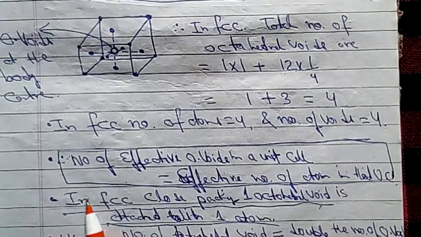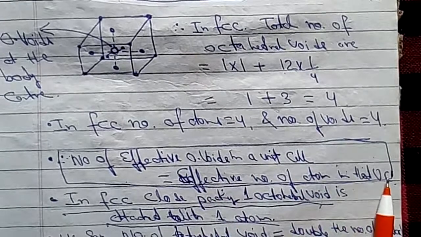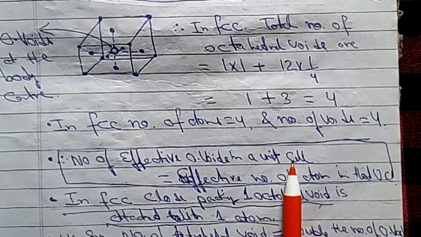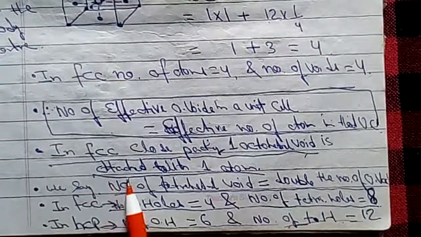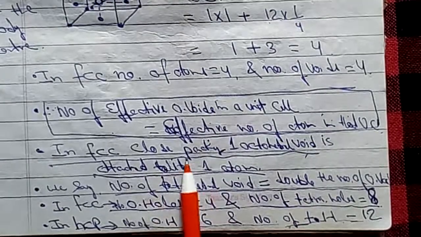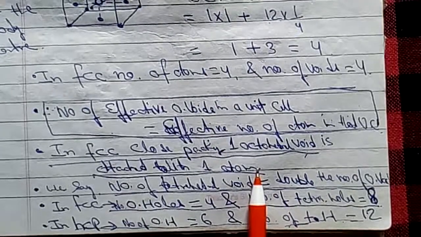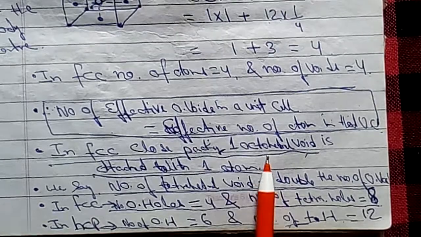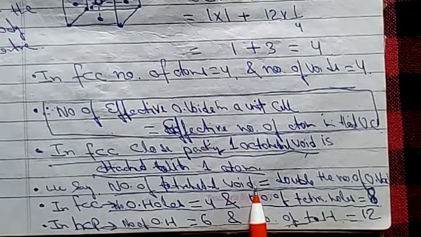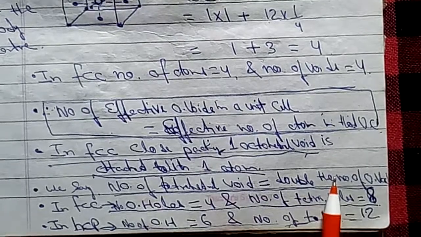Therefore we get a formula that the number of effective octahedral voids in a unit cell is equal to the effective number of atoms in the unit cell. So the number of octahedral voids is equal to the effective number of atoms, that is the value of Z. Now to sum up, in FCC close packing one octahedral void is attached with one atom. But we have seen in tetrahedral, two tetrahedral voids were attached with one atom. So we say the number of tetrahedral voids is equal to double the number of octahedral voids. So if tetrahedral voids are 2, then octahedral voids will be 1.